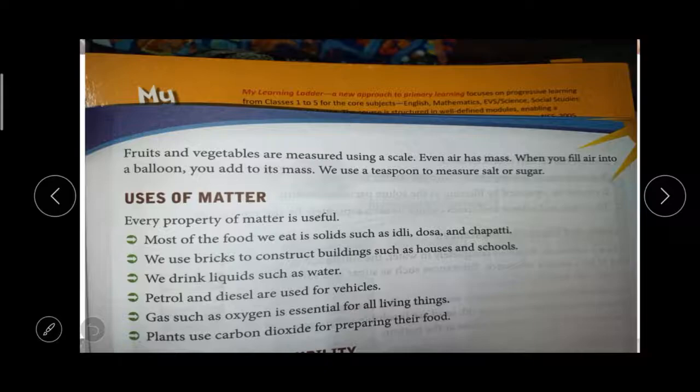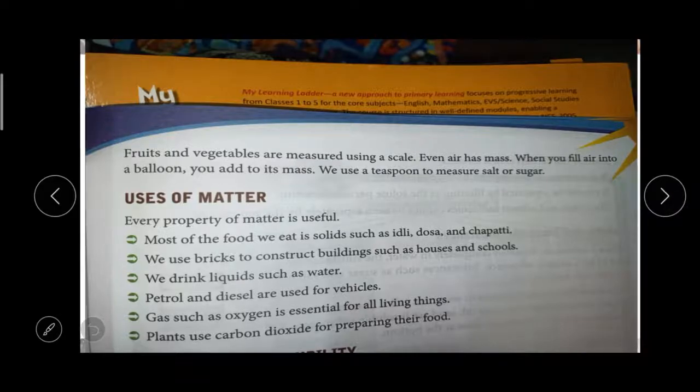Then gas such as oxygen, we take in oxygen which is essential for our living. Then plants use carbon dioxide, that is a gas. So all matters are used in our daily life. Even solids, liquids and gases we are using in our daily life. Okay, so every property of matter is very useful for us.